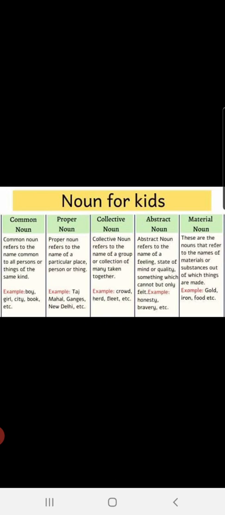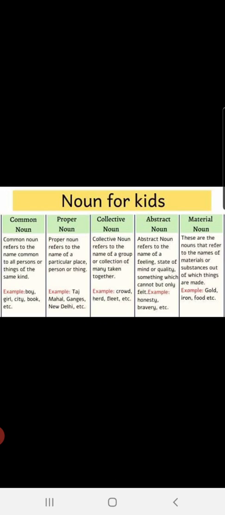For example, Taj Mahal. They're talking about Taj Mahal, particularly only Taj Mahal. Ganges, New Delhi, etc. These are the examples of proper noun, children. Particularly that thing or particularly that person, that place. That is a proper noun. Collective noun. Collective noun refers to the name of a group.